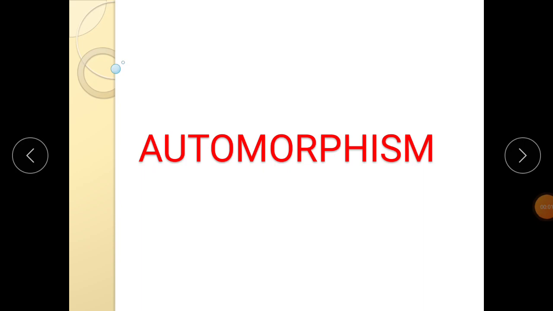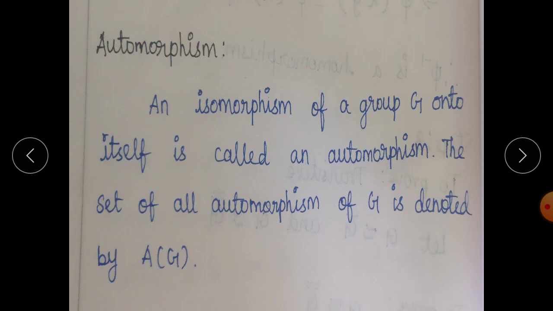Hi everyone. In this class we are going to see the next section, automorphism. Definition: an isomorphism of a group G onto itself is called an automorphism. That means the group G is homomorphism, one to one and onto. An isomorphism of a group G onto itself.